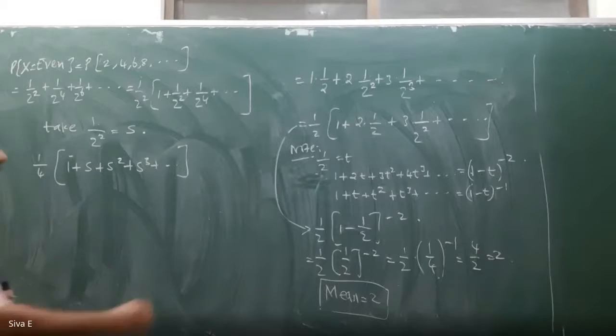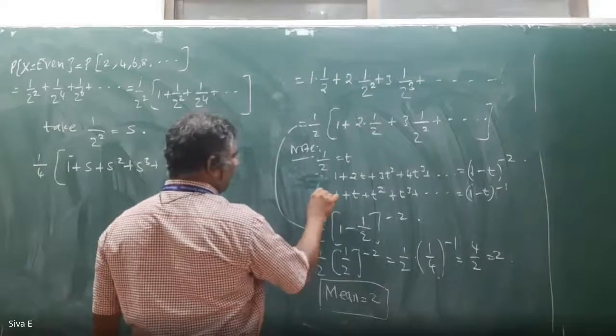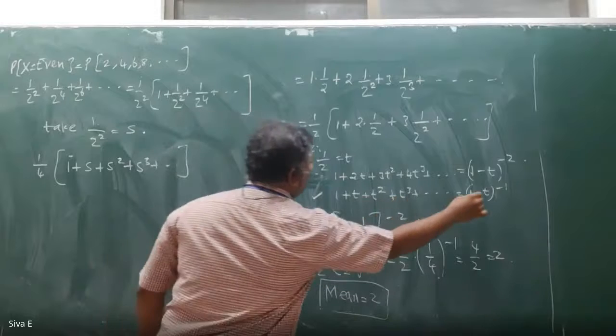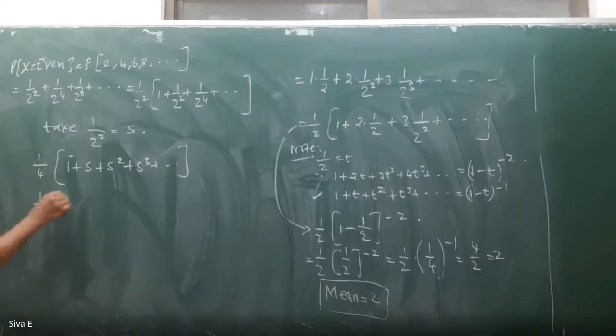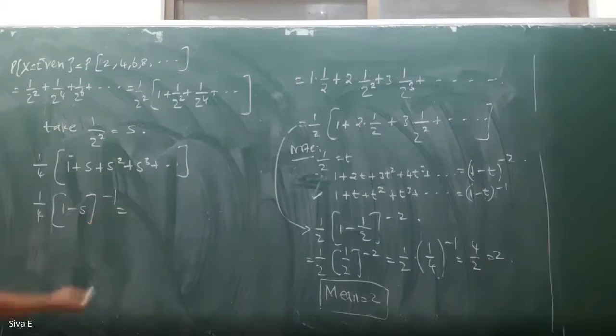Using the formula 1 plus t plus t square plus t cube equals (1 minus t) power minus 1, it is 1 by 4 times (1 minus s) power minus 1.